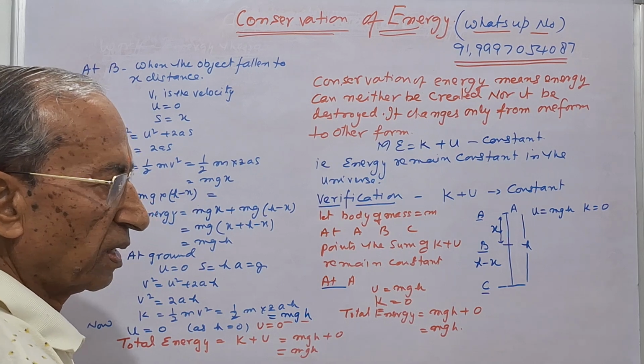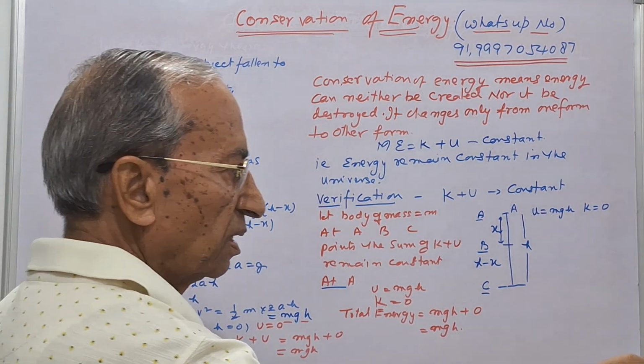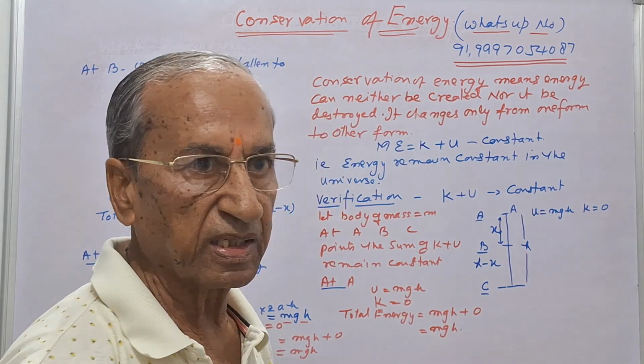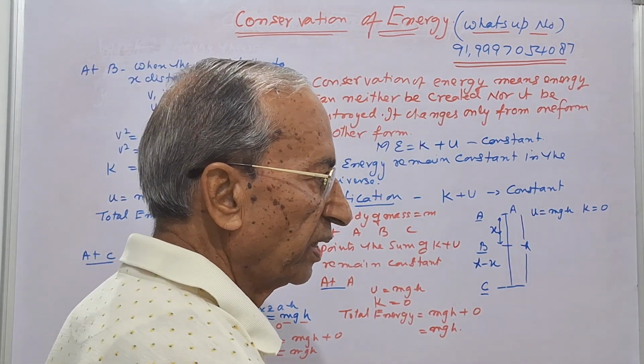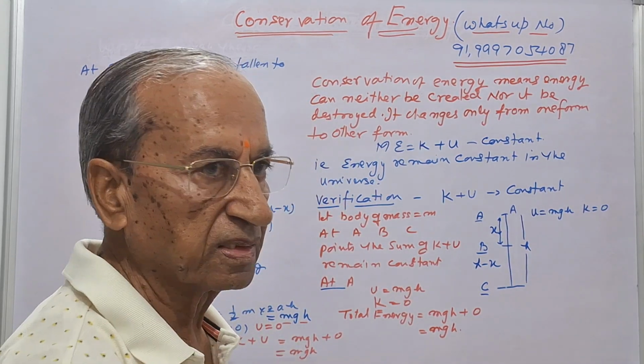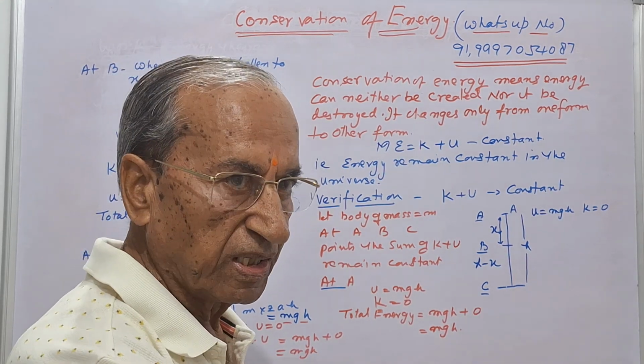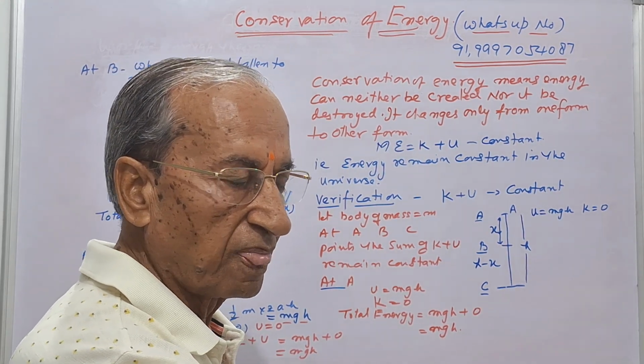Suppose there is a stone lying as such and it has some potential energy. When it is thrown for some distance, then during the motion some of the potential energy changes to kinetic energy.